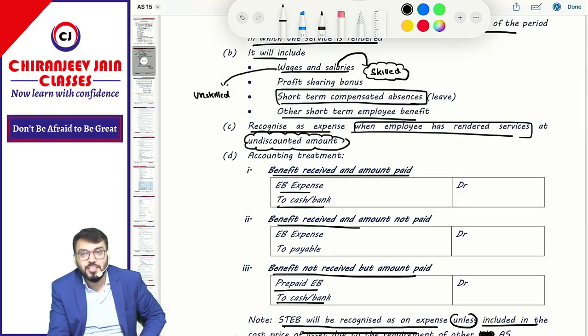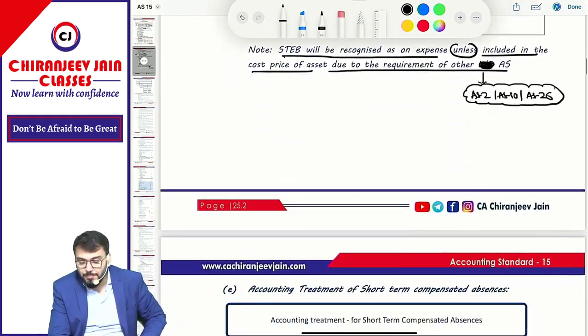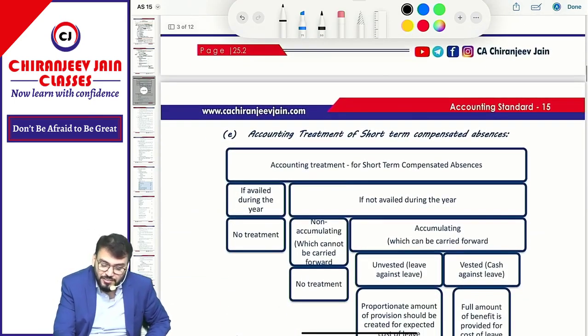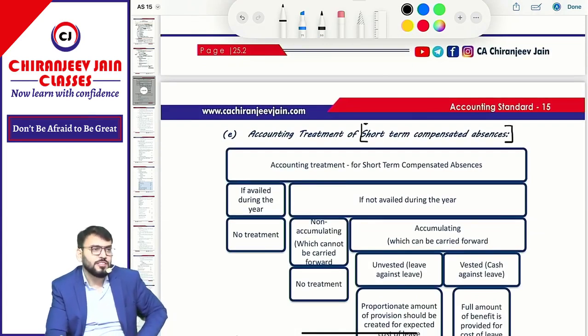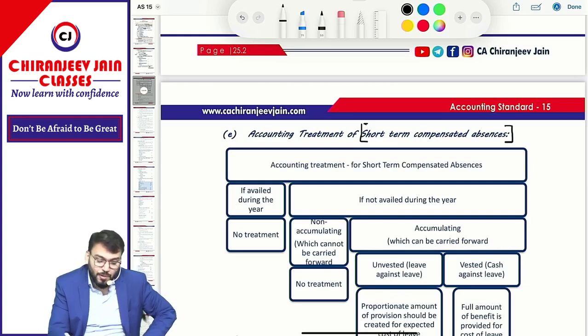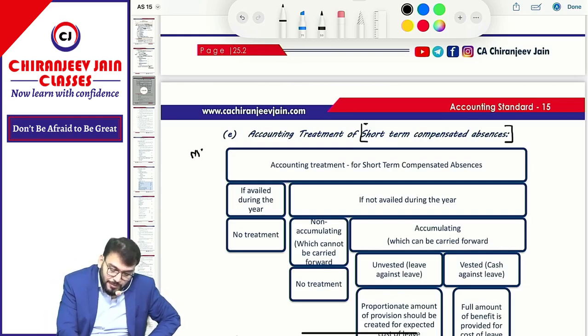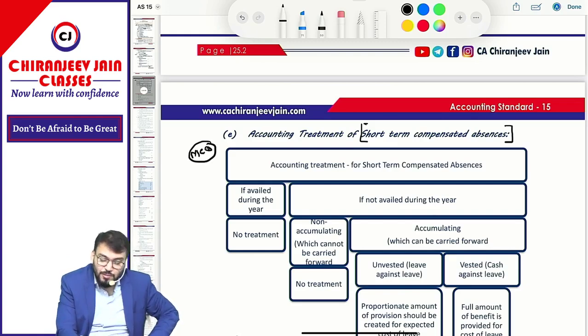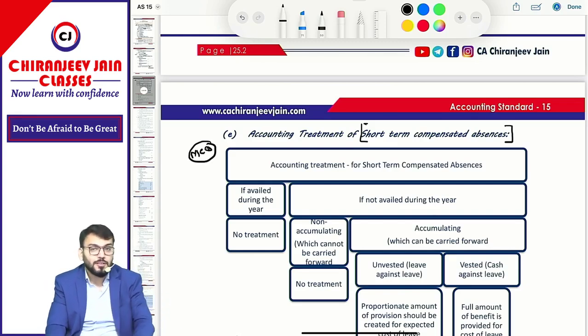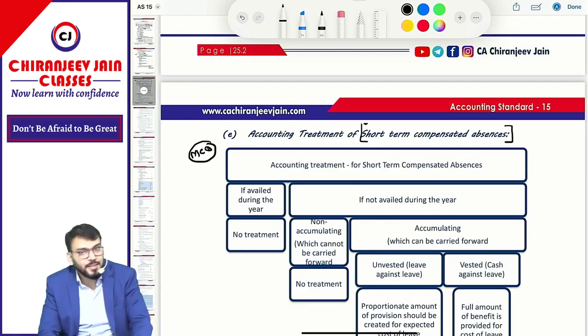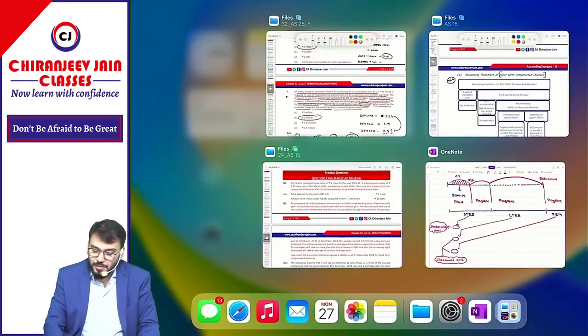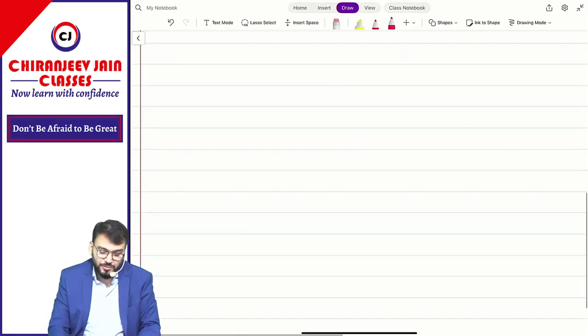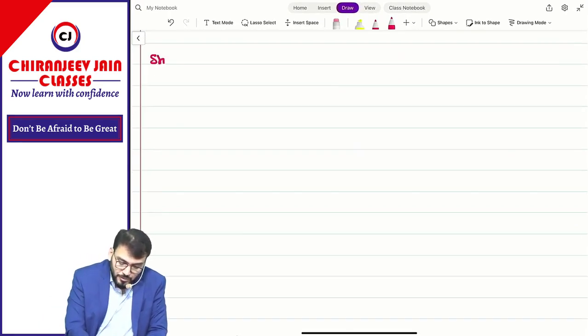But there is one topic: short-term compensated absences. This might be important from examination point of view, but they have not given any good question of this in your study material. Okay. But it may be important for MCQs. First, I need to explain to you the meaning of short-term compensated absences. Correct. Listen carefully, whatever I am saying. Listen and write also.